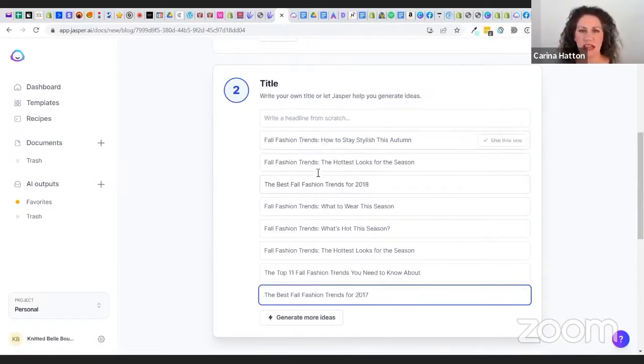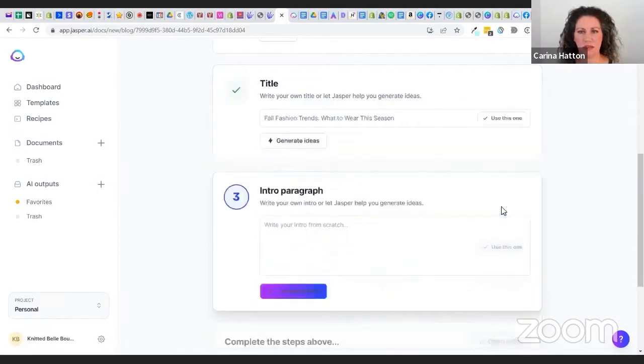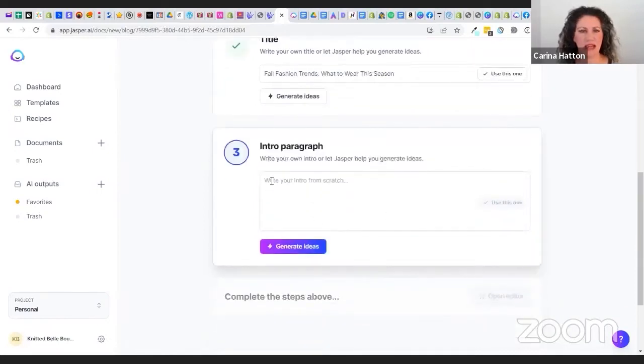So today, let's pick, let's see, fall fashion trends, how to stay stylish. I like fall instead of autumn. Let's see. How about fall fashion trends? What to wear this season? So you just click use this one. And then I don't usually put anything in here, you guys, either. I just make it do all the work. So I'm going to hit generate ideas.